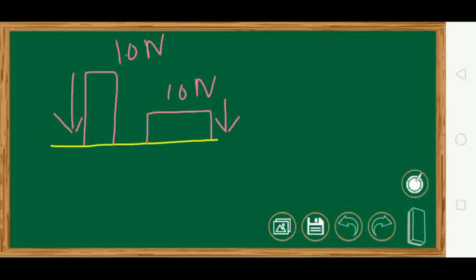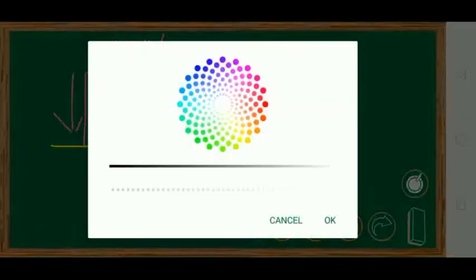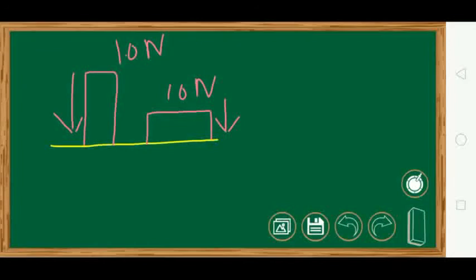Now what about the area? Now if you see the area of this particular one, I'll take the area in a different color. Now this area is only so much, whereas here the area is so much.